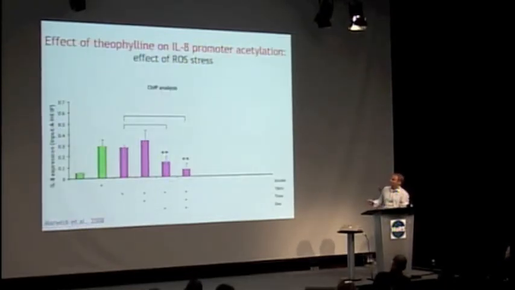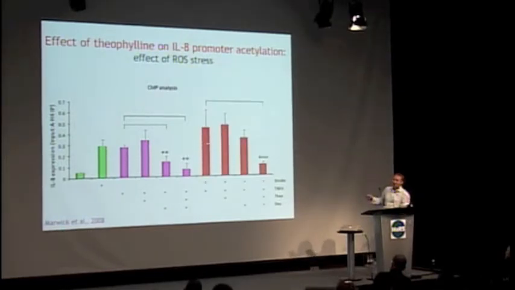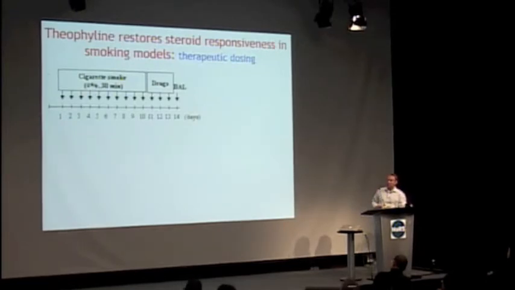John Marek went on to show, just at the promoter level using ChIP assays, that again there was enhanced P65 acetylation, not recruitment of P65, at the CXCL8 promoter in the presence of, in this case, cigarette smoke rather than hydrogen peroxide. Neither steroid nor low concentrations of theophylline had any effect on the acetylation status here, but the combination of the two drugs was able to suppress acetylation under conditions of oxidative stress.